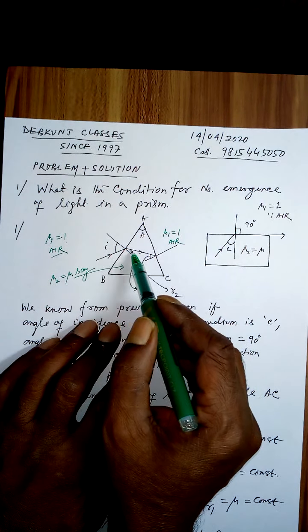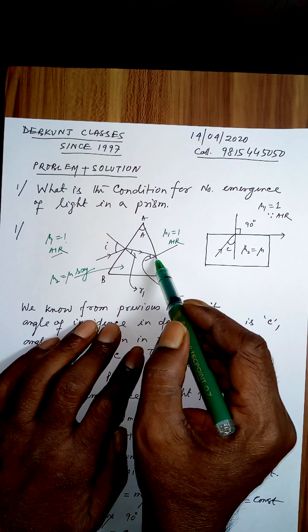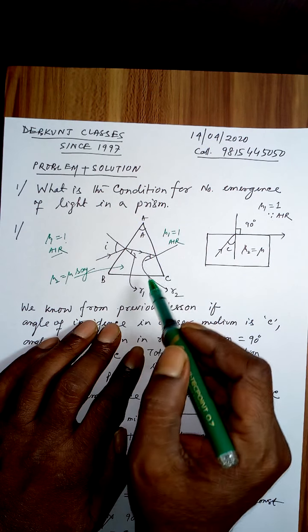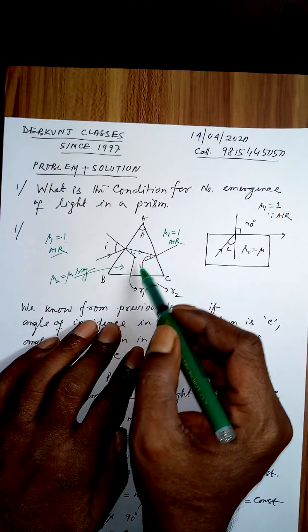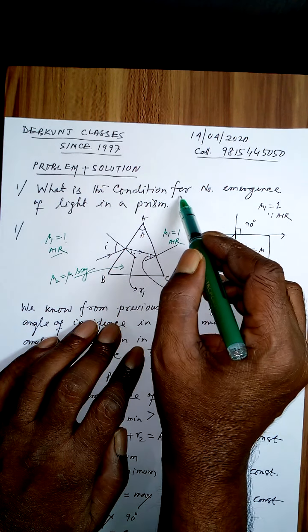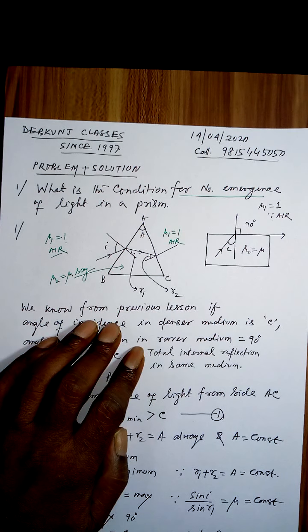The incident ray is refracted. Again at this point it is trying to come out to this side, to the side AC. Now what should be the condition that this ray will not come to this side? That is the condition for no emergence.